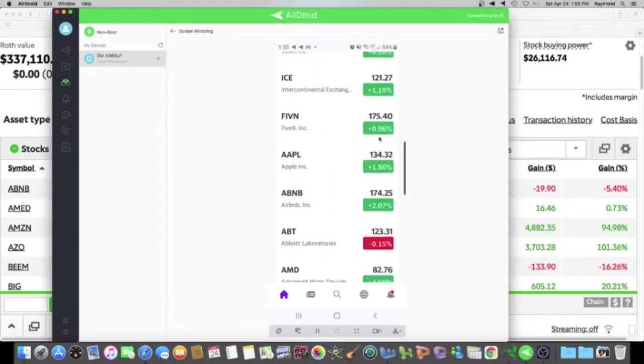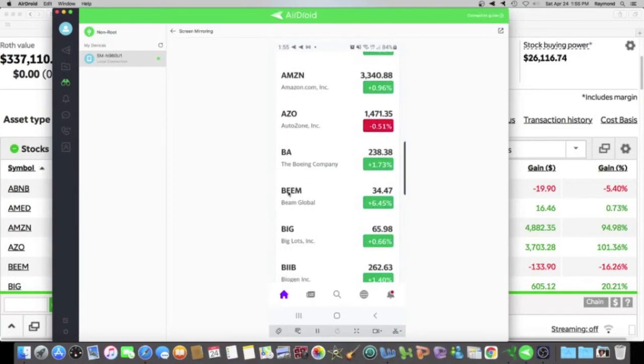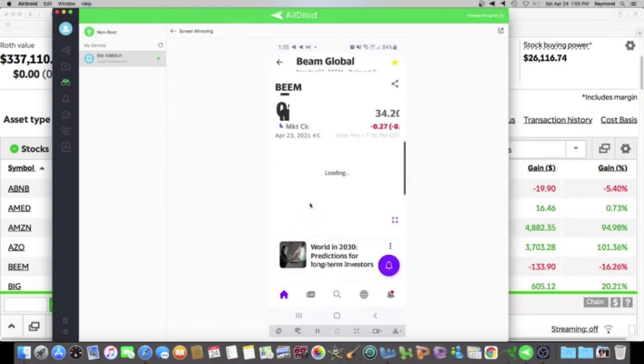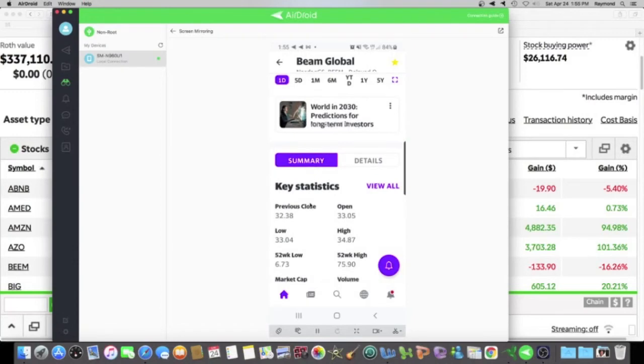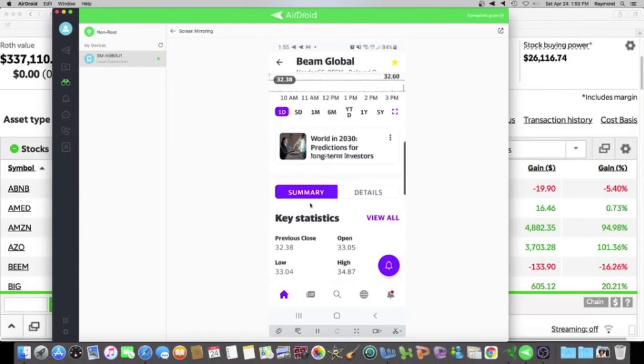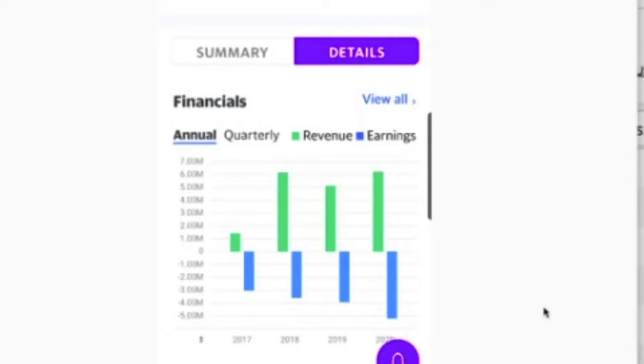And the first stock is stock ticker BEEM, and this is Beam Global. So let's open this up. And what I'm doing for this stock works for every stock in the Yahoo app. You're going to do the same press on your phone. So you go to the stock, you click on details right here, and then you scroll, and you're going to see a chart. And this chart is pretty easy.